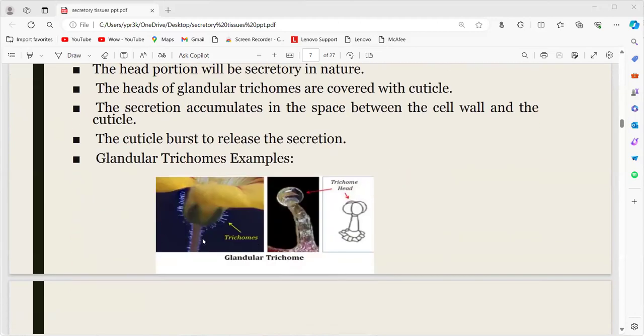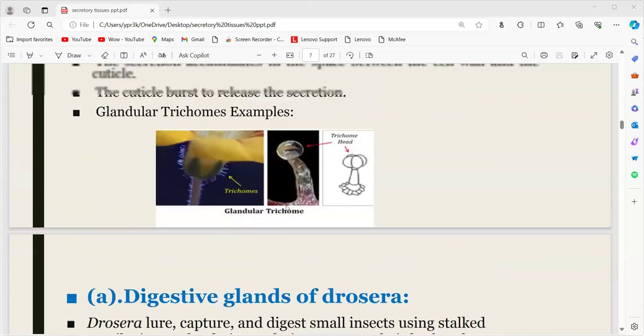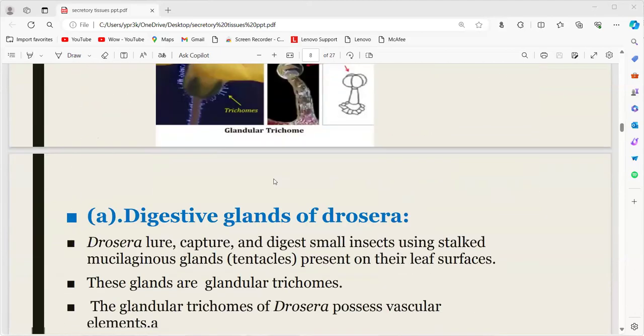So these are the glandular trichomes, that is, they originate from the epidermal region. They contain a stalk and head. Here in the head region, these secretory substances are present. It is covered with the cuticle. When this cuticle is burst open, the secretions will be released out. So the first one is the glandular trichomes.